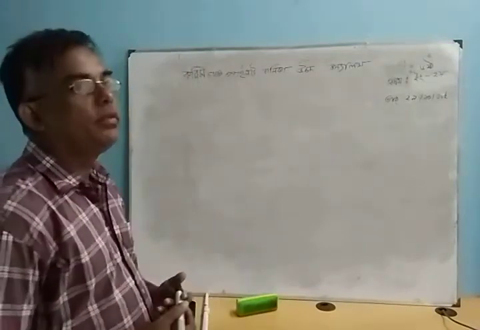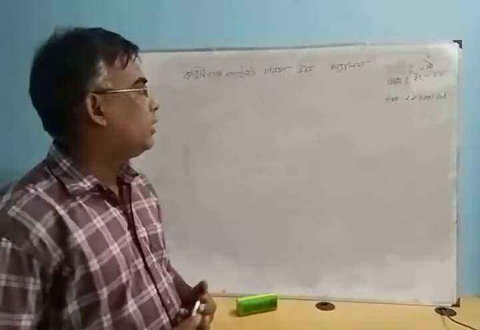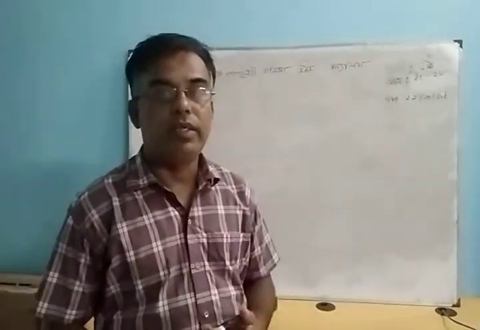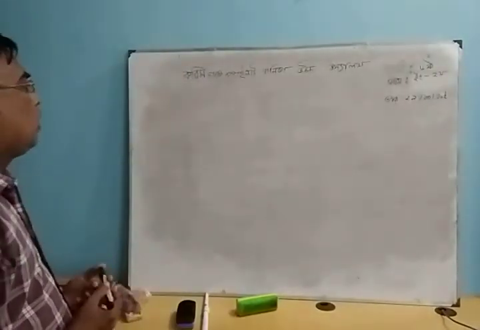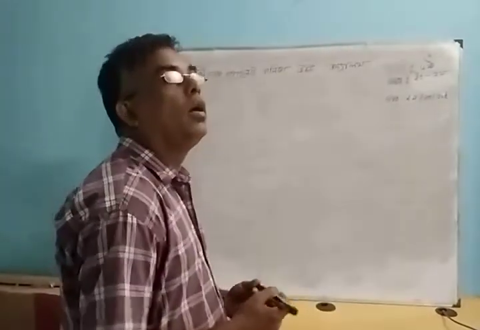We are going to start with the sentence. At first, we shall know the definition of a sentence.